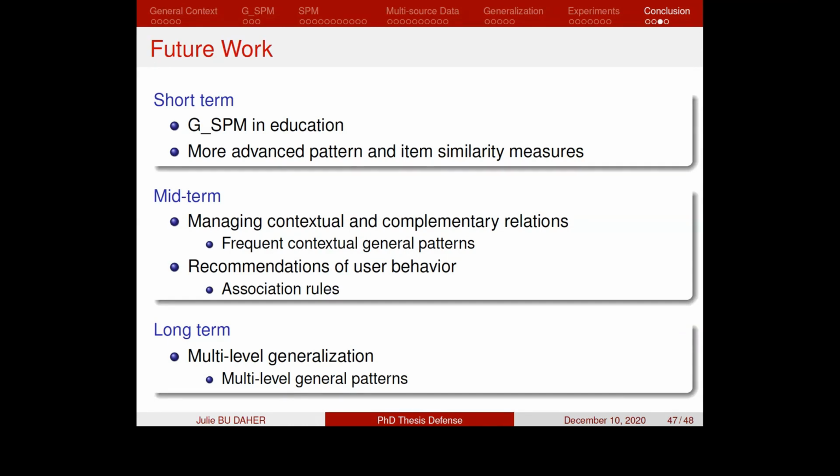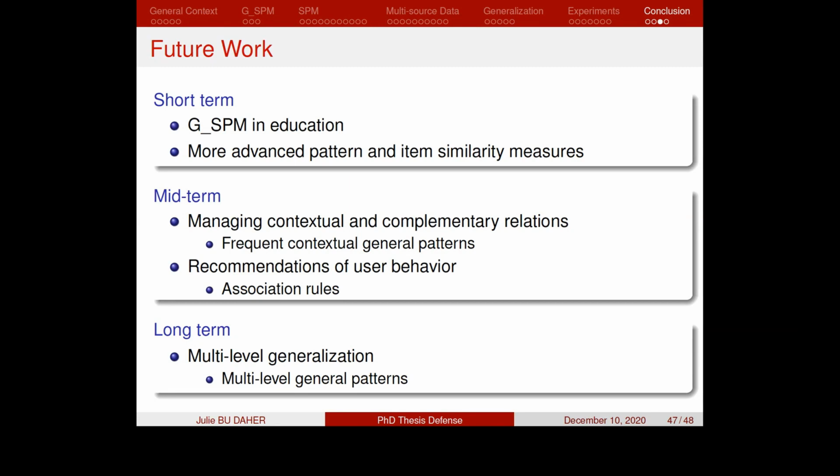This can be obtained by building association rules, where we use the antecedents of the rules to match the profiles of the students, and the consequences of the rules are thus used to provide the recommendations of educational resources.